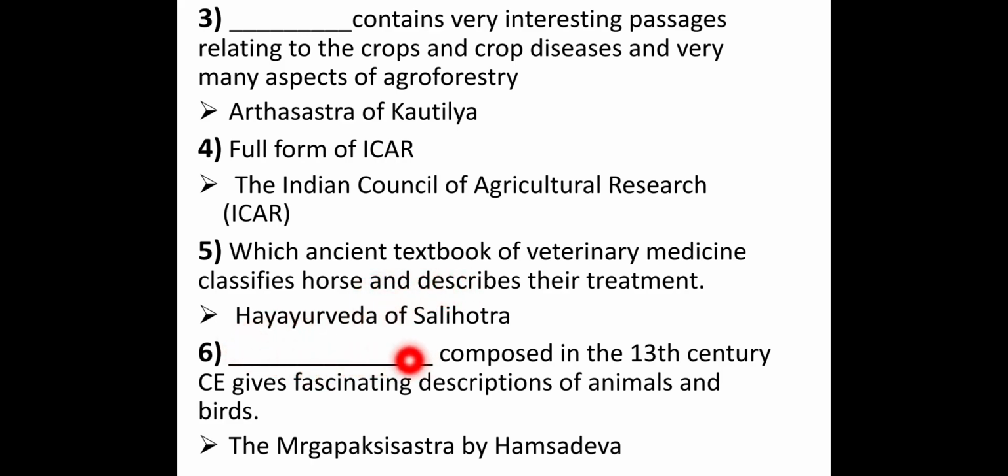Sixth question, dash composed in the 13th century CE gives fascinating descriptions of animals and birds. CE means Common Era. That is the Mrga Pakshi Shastra by Hamsa Deva, that is Hamsa Deva.